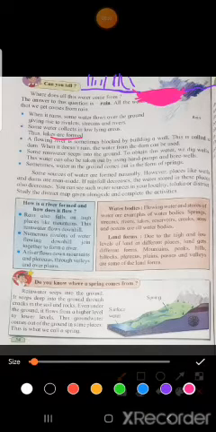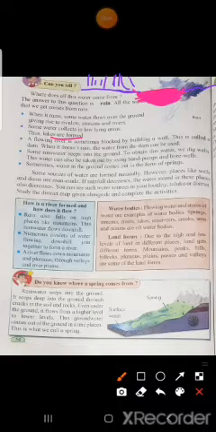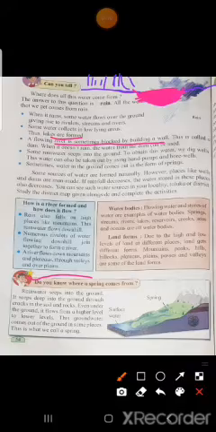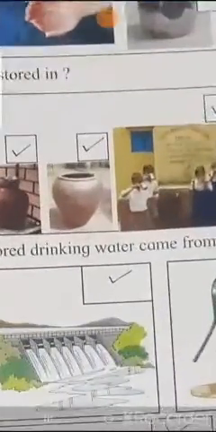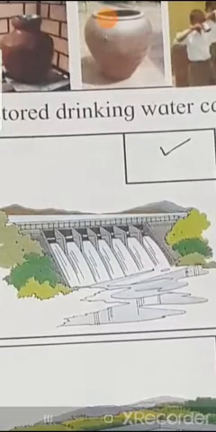Thus lakes are formed. Okay, now see next point, a flowing river is sometimes blocked by building a wall. This is called a dam. When it doesn't rain, the water from the dam can be used. Okay, now children, you know what is a dam? See here, I'll show you. See here, this picture is of a dam.